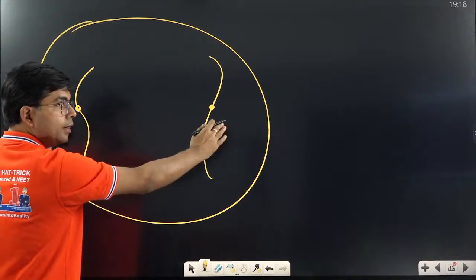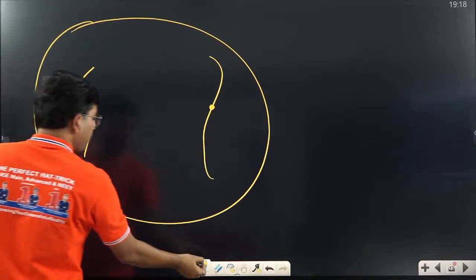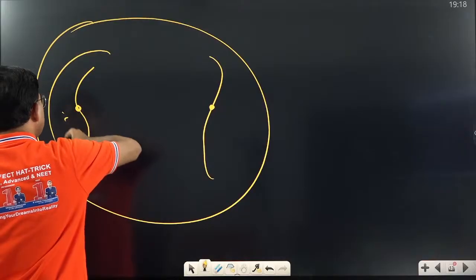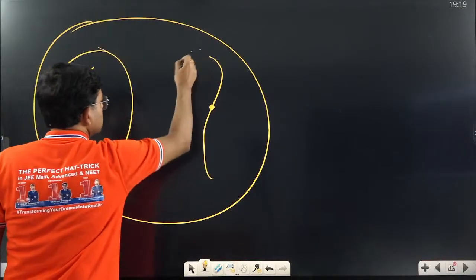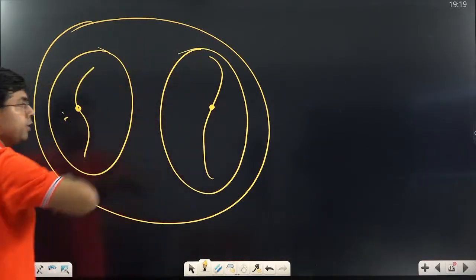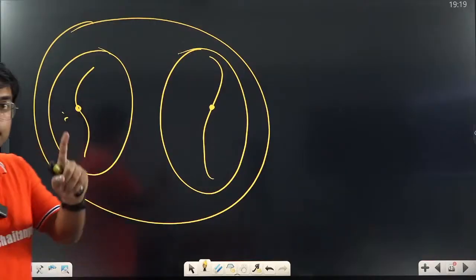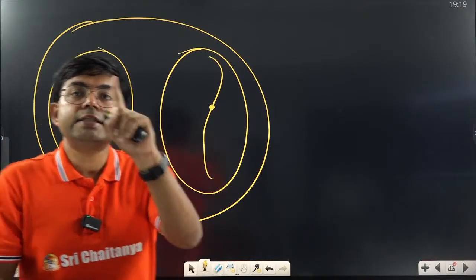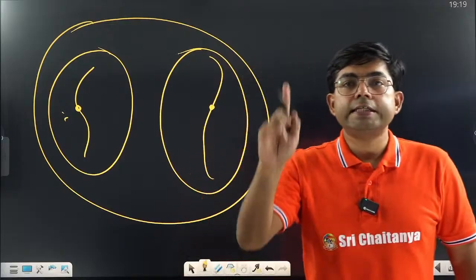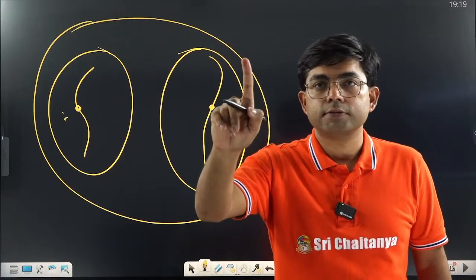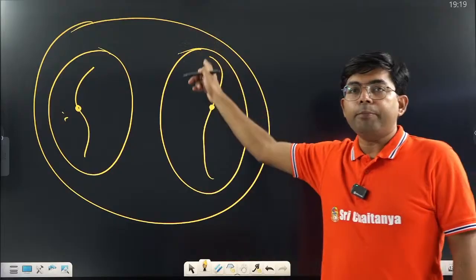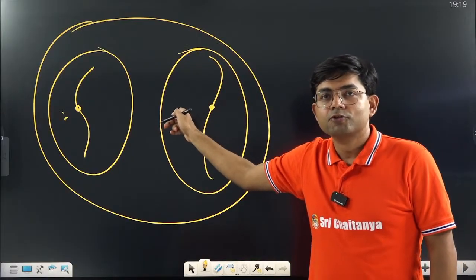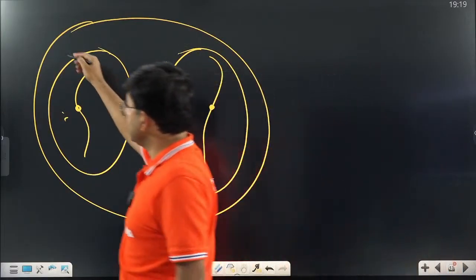They have separated. Now what will happen? Here a nuclear membrane will be formed. Understood? See, in which phase does the nuclear membrane disappear? Prophase. In which phase does the nuclear membrane reappear? You will say telophase.